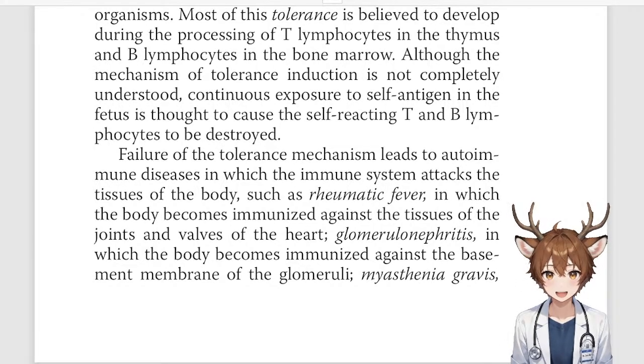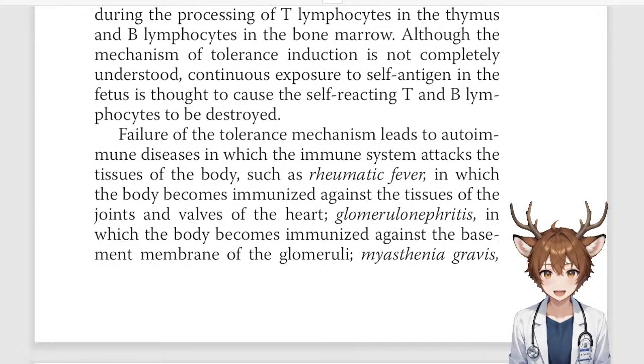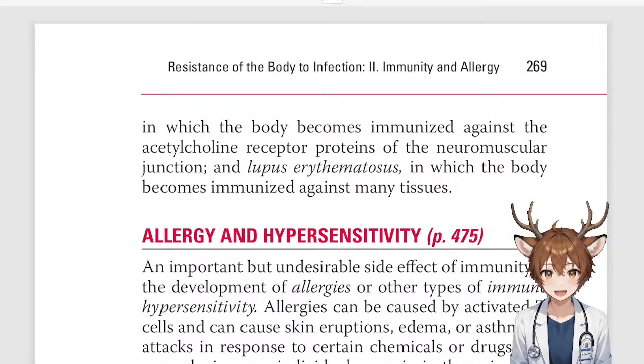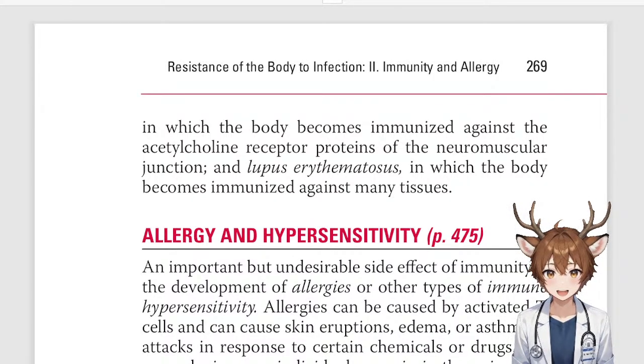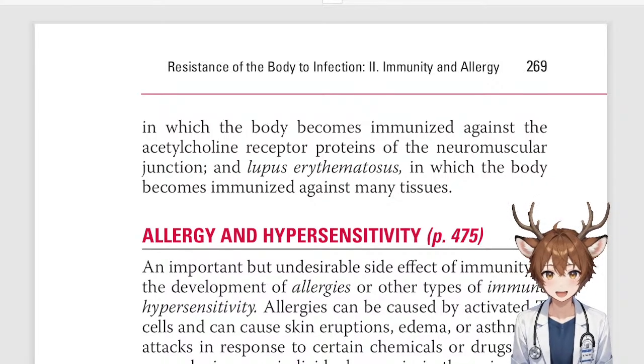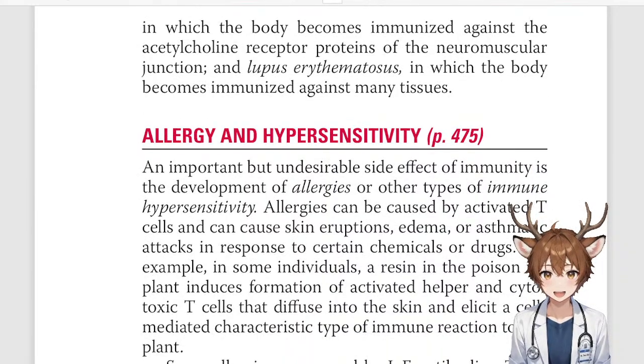Glomerulonephritis, in which the body becomes immunized against the basement membrane of the glomeruli. Myasthenia gravis, in which the body becomes immunized against the acetylcholine receptor proteins of the neuromuscular junction. And lupus erythematosus, in which the body becomes immunized against many tissues. Lupus is not great.